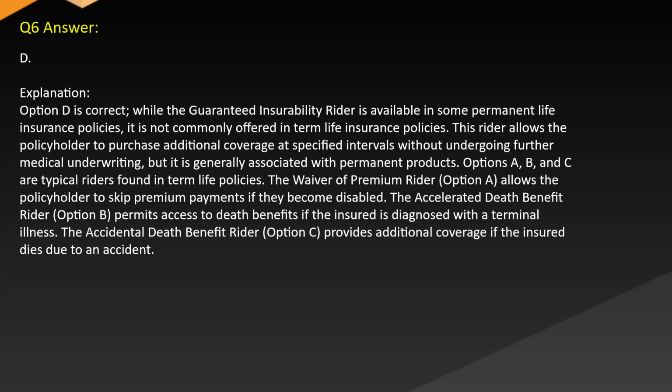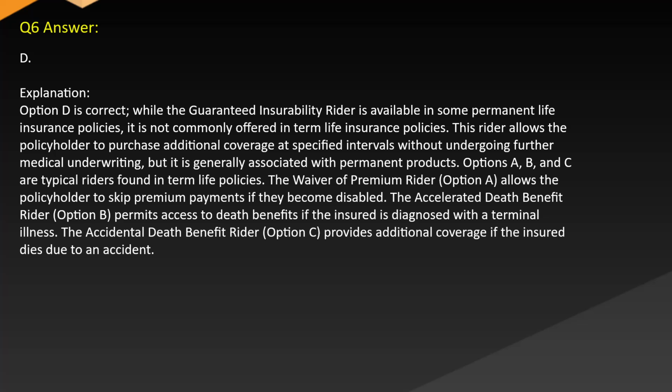Answer D. Explanation. Option D is correct. While the guaranteed insurability rider is available in some permanent life insurance policies, it is not commonly offered in term life insurance policies. This rider allows the policyholder to purchase additional coverage at specified intervals without undergoing further medical underwriting, but it is generally associated with permanent products. Options A, B, and C are typical riders found in term life policies.